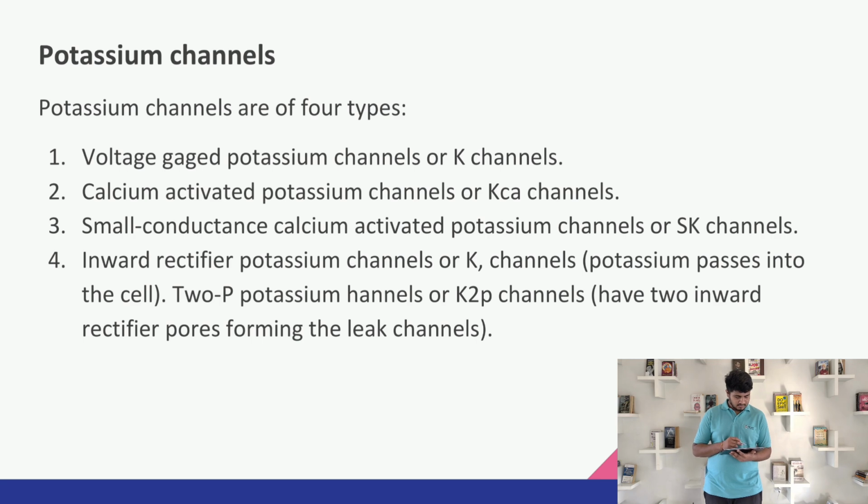And the last, the fourth one, is the inward rectifier potassium channel or Kir channel, through which potassium passes into the cell. Now the two-pore potassium channels or K2P channels have two inward rectifier pores forming the leak channels.